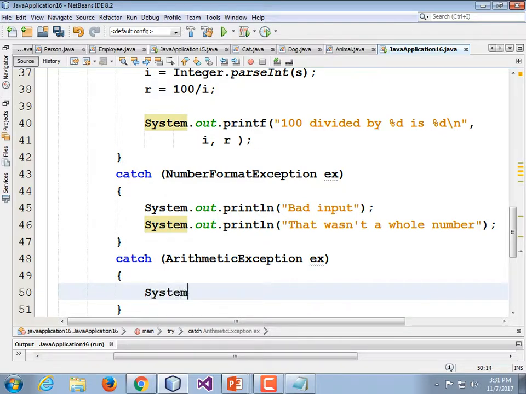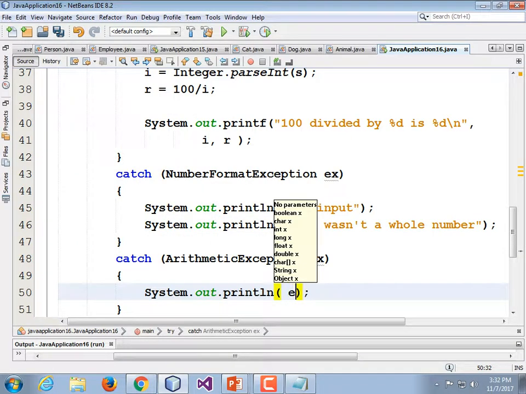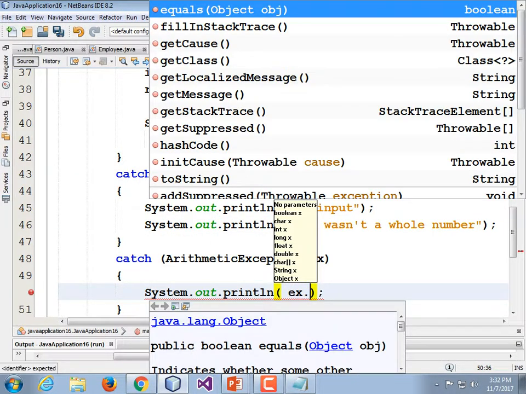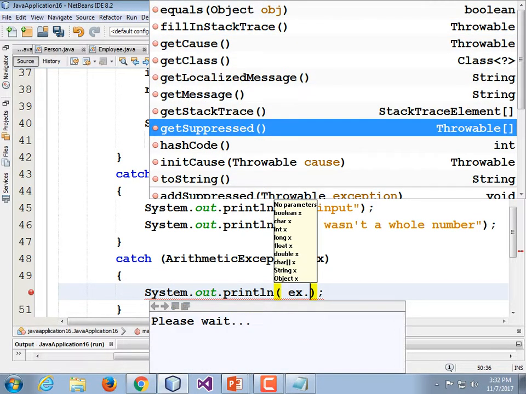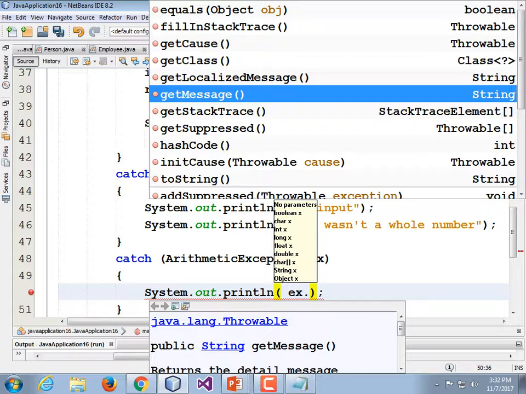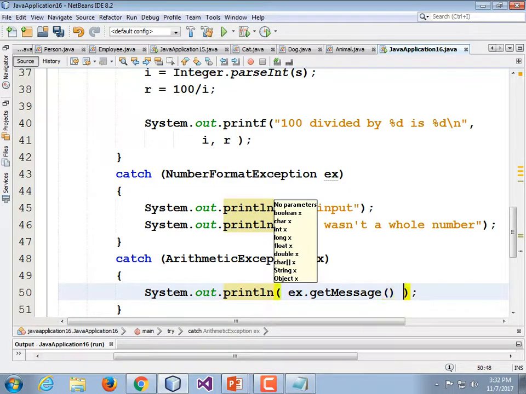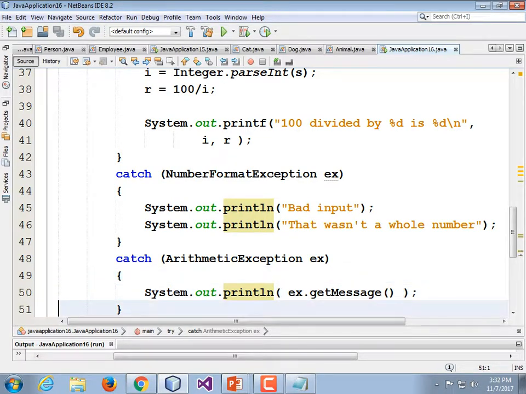But let's do it so that we can see it. System.out.println ex.getMessage(), with a capital M, parentheses, and a semicolon. Let's see if that looks good enough for our error reporting purposes.